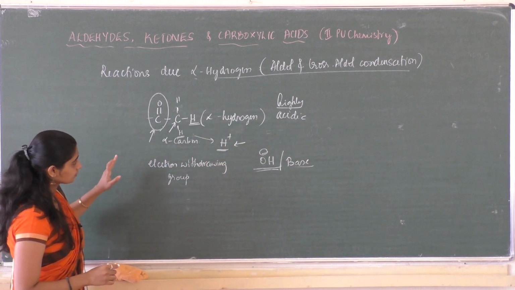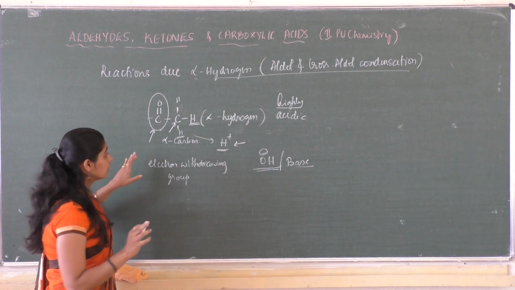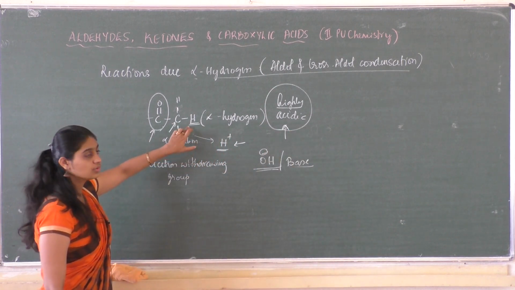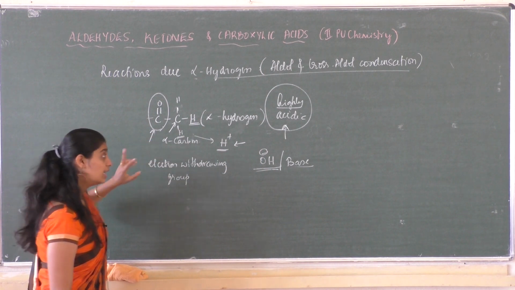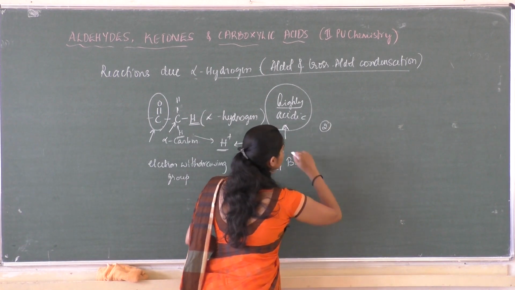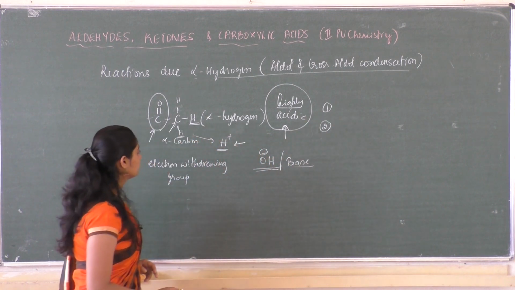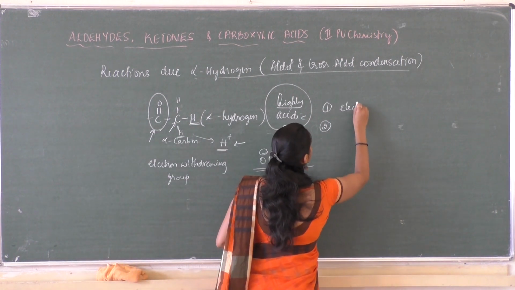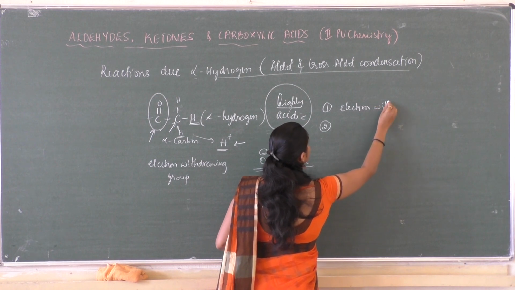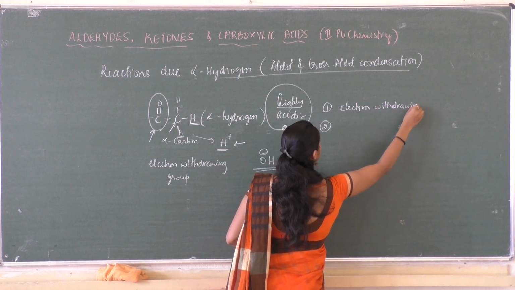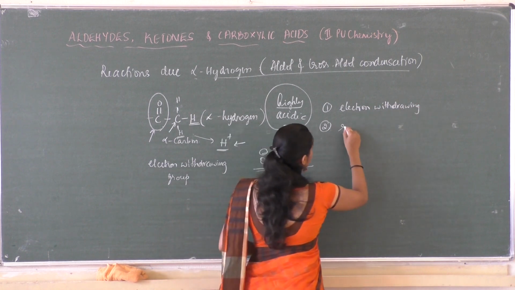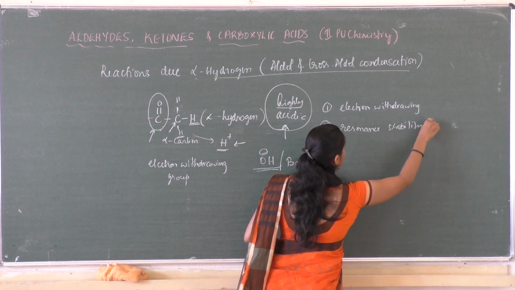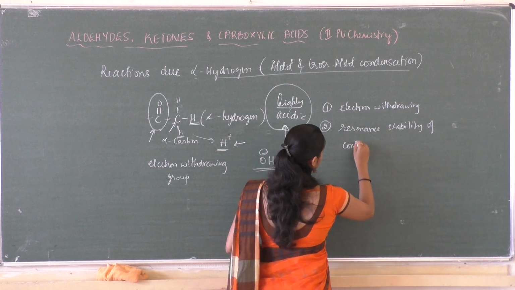The highly acidic character of hydrogen atoms on aldehydes and ketones is due to two reasons. One is the presence of the electron withdrawing group, the carbonyl group, and another reason is the resonance stability of the conjugate base formed.